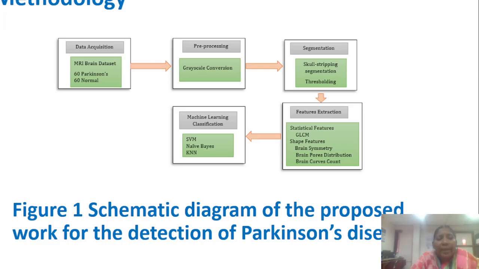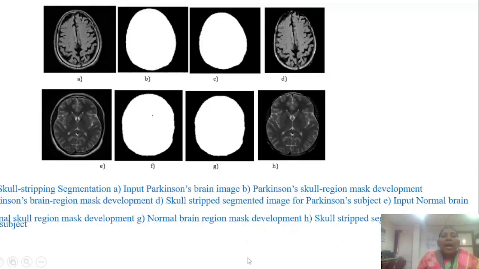First, we collected the data from the SRM Medical College and Hospital Research Center. We collected MRI images of about 16 Parkinson patients and 16 normal subjects, pre-processed the images, and finally segmented them using a skull stripping algorithm, and extracted the features from it. We extracted the statistical and shape features such as brain symmetry, brain pore distribution, and brain curves count. Finally, we classified using three different classifiers: support vector machine, Naive Bayes, and K nearest neighbor algorithm.